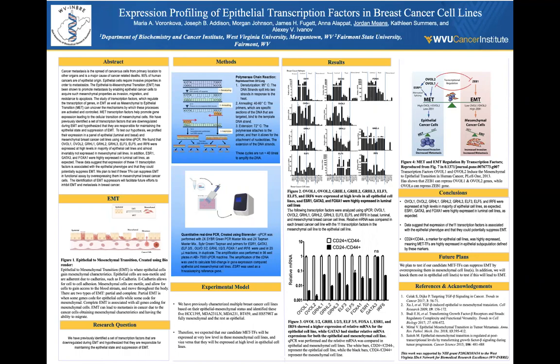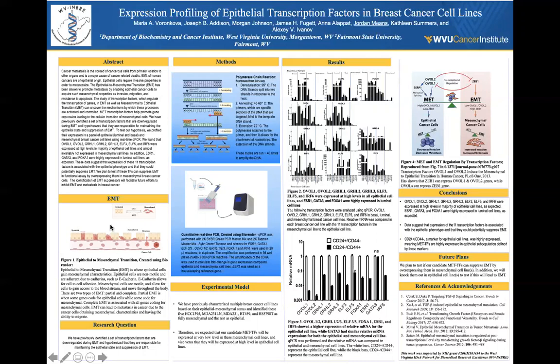When you think about cancer spreading throughout the body, it is defined as cancer metastasis. And this is just the spread of cancerous cells from a primary location to other organs in the body. We know that 90% of human cancers are of epithelial origin. And so, in order for the cancer to be able to move, it must acquire invasive properties in order to metastasize. And normally, this happens during epithelial to mesenchymal transition, or EMT.